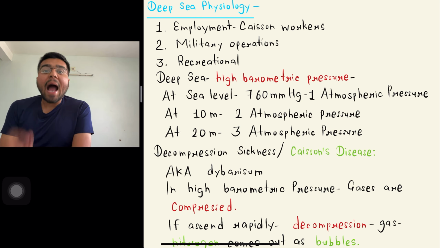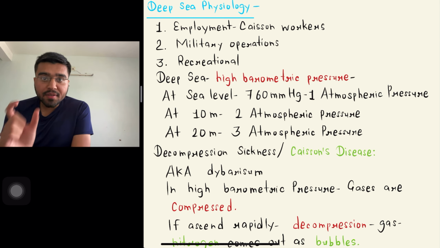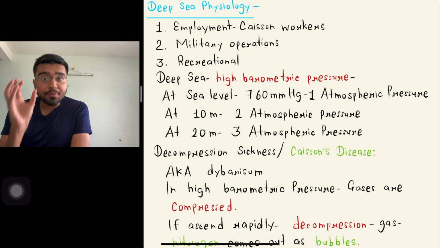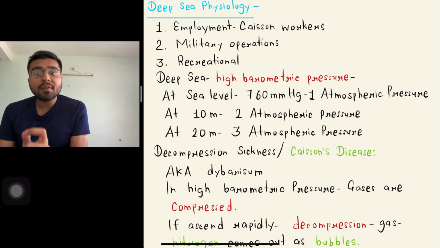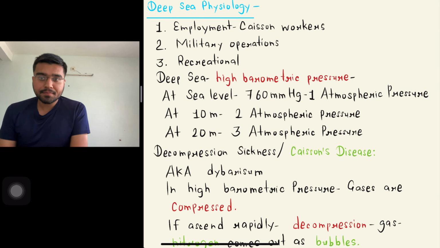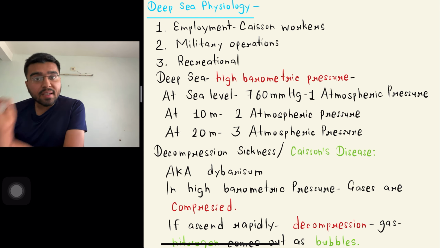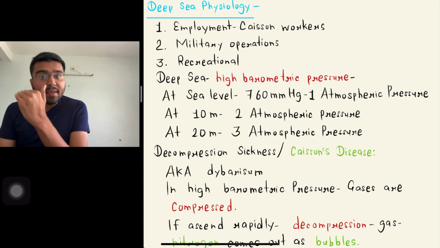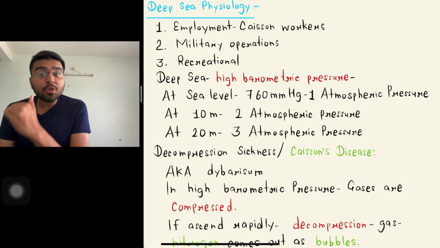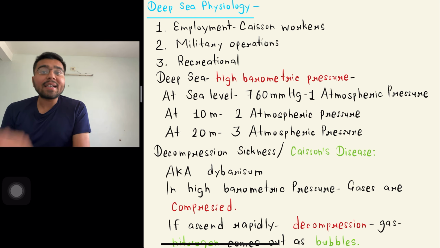Deep sea has high barometric pressure. At sea level, the pressure is 760 millimeters of mercury, that is considered as 1 atmospheric pressure. At 10 meters deep from the sea level, the pressure increases to 2 atmospheric pressure, and at 20 meters deep from the sea level, the pressure increases to 3 atmospheric pressure.